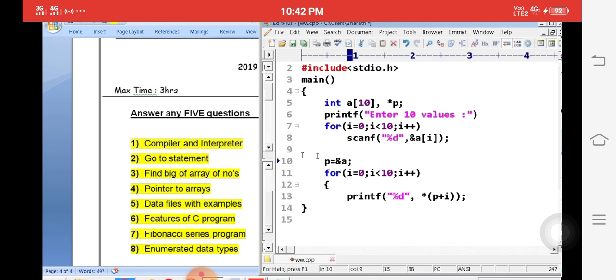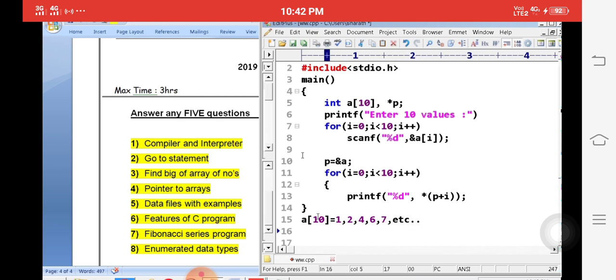The address of a is stored in the pointer, so I want to print the values through the pointer. Actually a is called the array, with values stored in the array. I want to access the array values indirectly with the help of the pointer. What is the name of the pointer? P. So simply p plus I. P plus I means indirectly a of 0, and it automatically prints the values. For example, a of 10 with values 1, 2, 5, 6, etc.